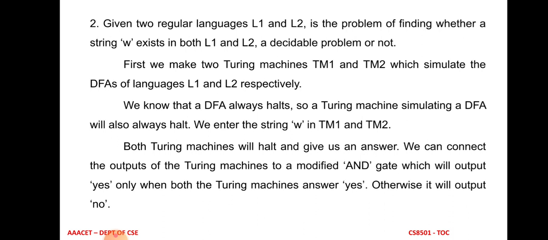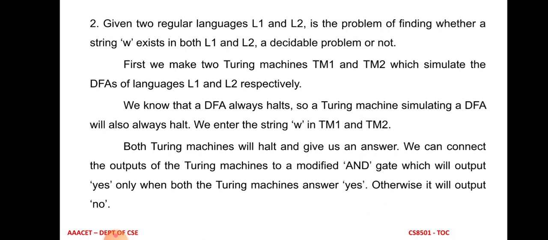We are trying to solve this problem. First we make two Turing machines. The first is named TM1 and the second is named TM2, which simulate the DFAs of languages L1 and L2. TM1 simulates L1 and TM2 simulates L2. We know that finite automata halt, so a Turing machine simulating a DFA will also always halt.